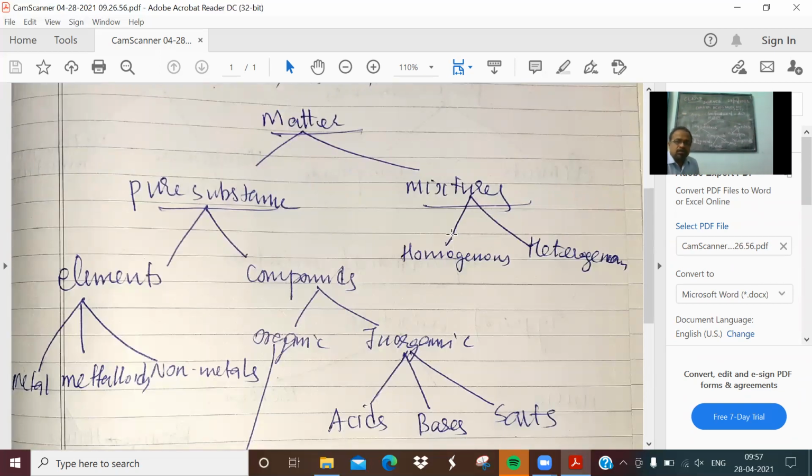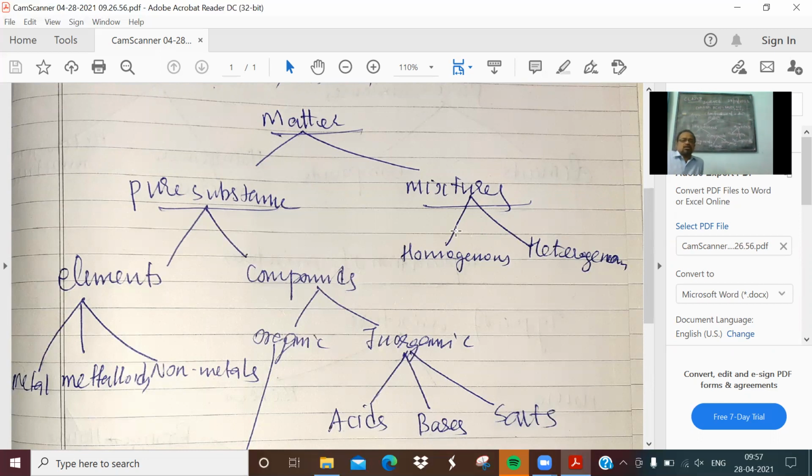First, classification of matter. Look at the screen which I have shown you. Matter is divided into pure substances and mixtures. Pure substances contain only one kind of molecules. Mixtures contain more than one kind of substances mixed.